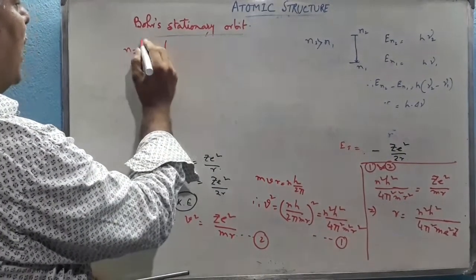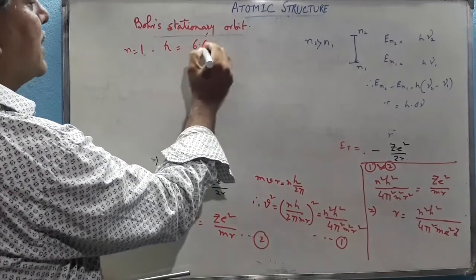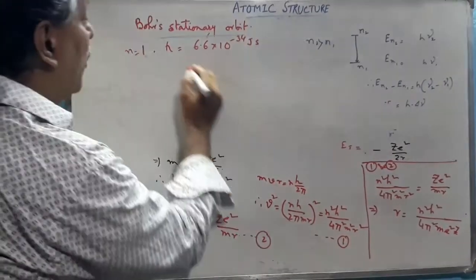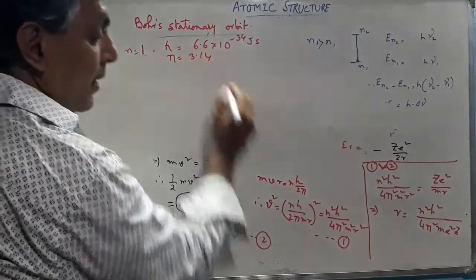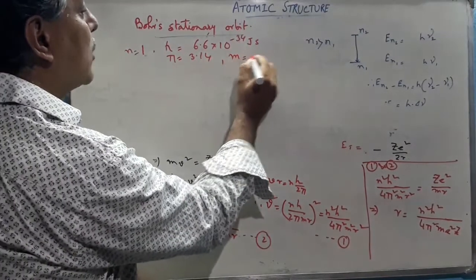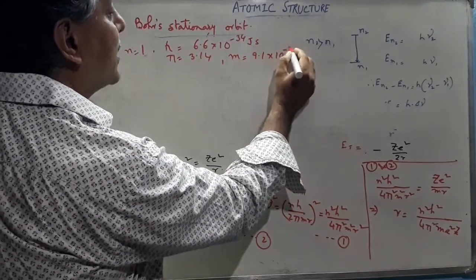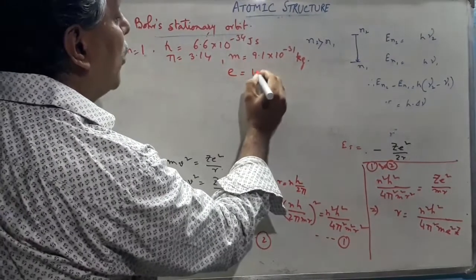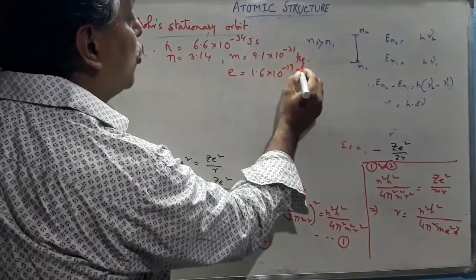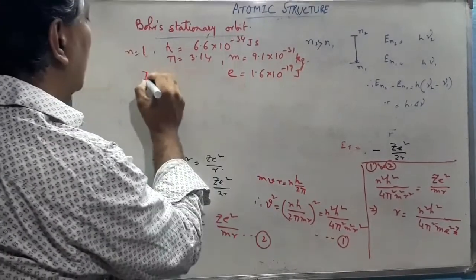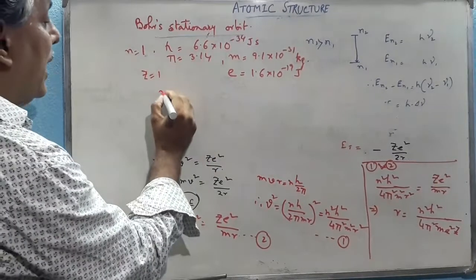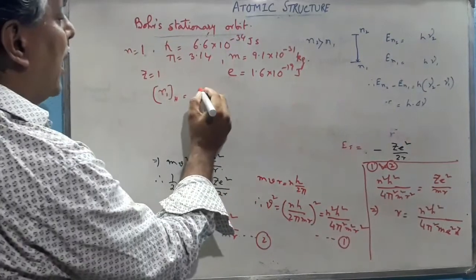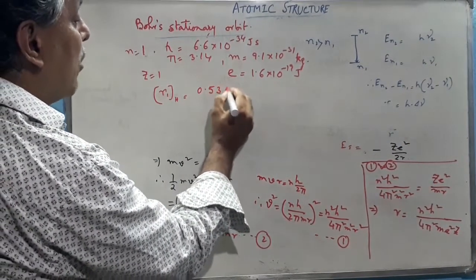We know that h equals 6.6 into 10 to the power minus 34 joule second, pi equals 3.14, the mass of an electron m equals 9.1 into 10 to the power minus 31 kg in SI unit, the charge of an electron equals 1.6 into 10 to the power minus 19 coulomb, and Z here is 1 for the hydrogen atom. Then the radius of the first orbit of the hydrogen atom, putting these values here, we get 0.53 angstrom.